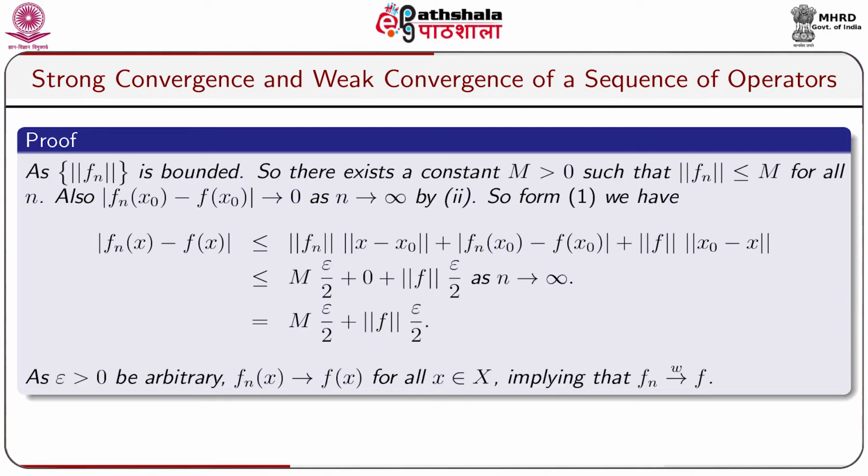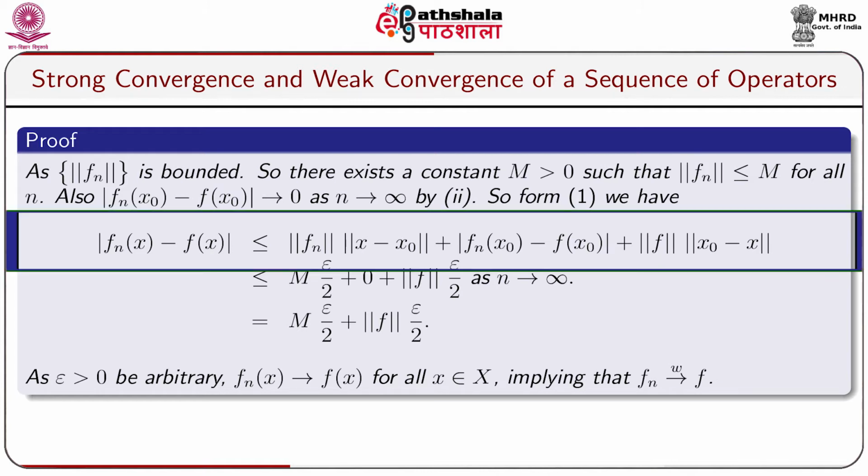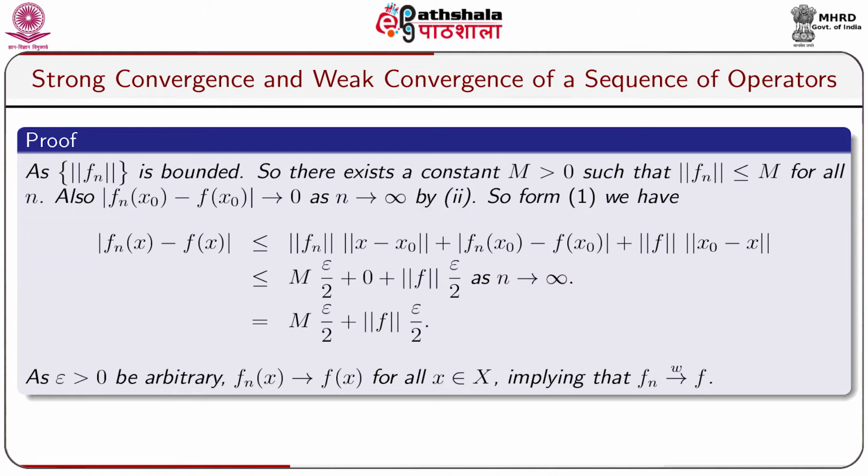As the sequence of norms of Fn is bounded, there exists a constant M greater than 0 such that norm of Fn is less than or equal to M for all n. Also, modulus of Fn(x0) minus F(x0) goes to 0 as n tends to infinity by assumption 2. So from equation 1 we have modulus of Fn(x) minus F(x) less than or equal to norm Fn into norm of x minus x0 plus modulus of Fn(x0) minus F(x0) plus norm F into norm of x0 minus x,